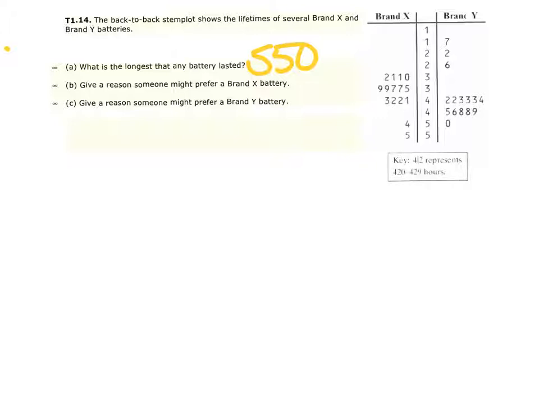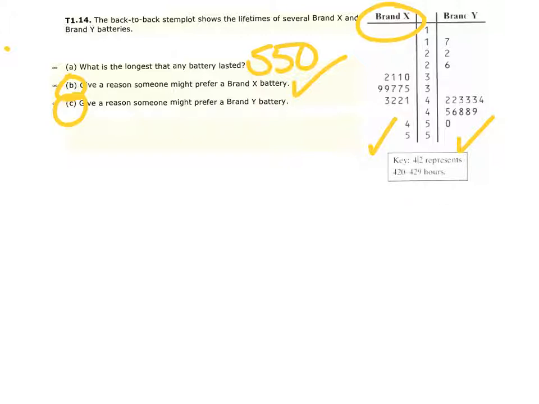So with that, what could we give as a justification? Here's what I would say. For B, why would we choose battery X? The one thing about battery X that we do see is it has a higher minimum. So the higher minimum on this one for brand X is what's going to be the selling point. For brand Y, what's going to be our selling point? I think the higher median. We came in here and said our median was at about 430, whereas on here our median was at 380. So that would be a good selling point.